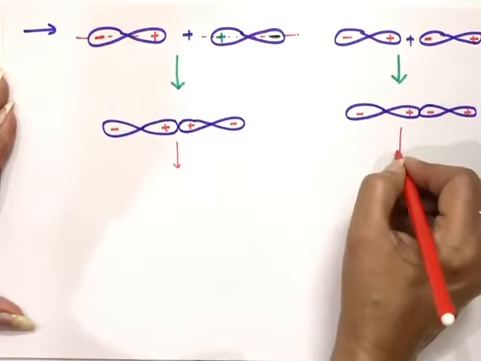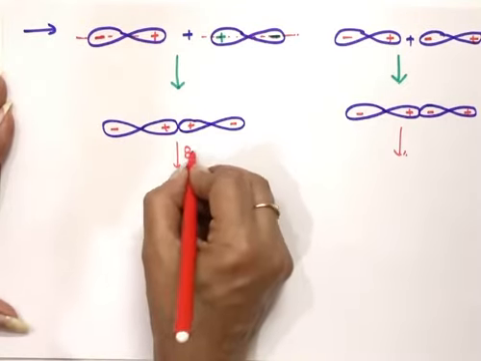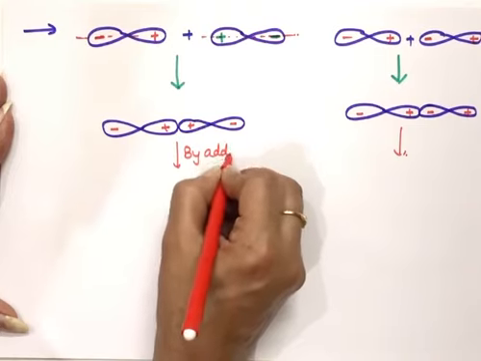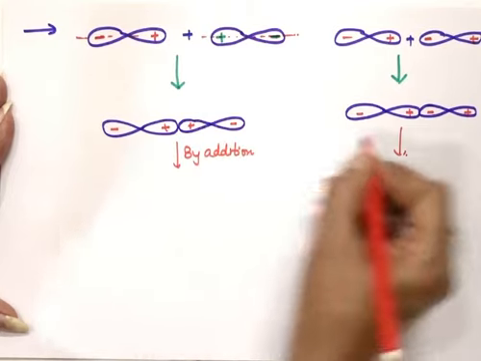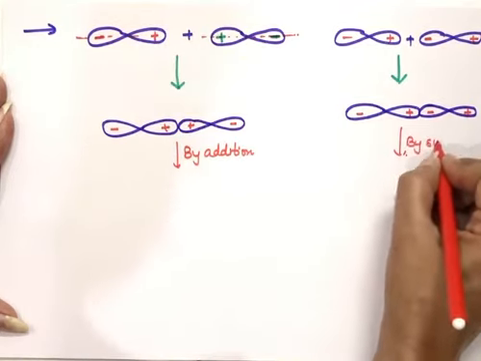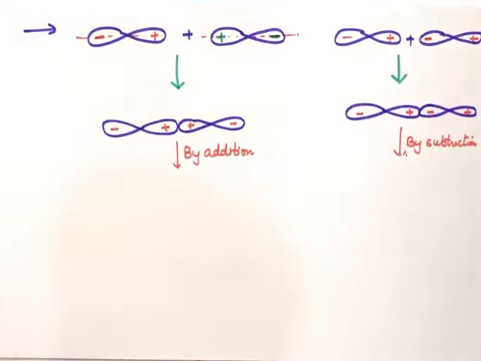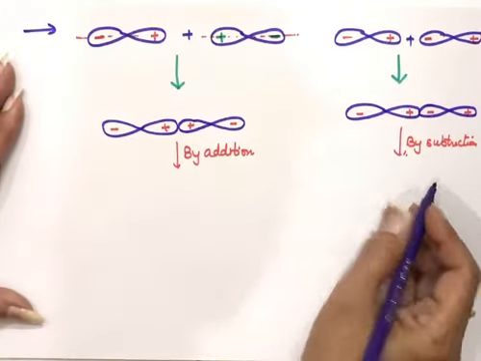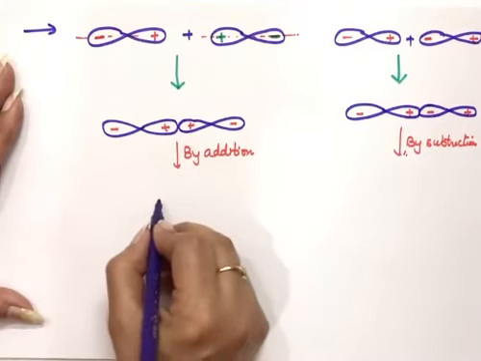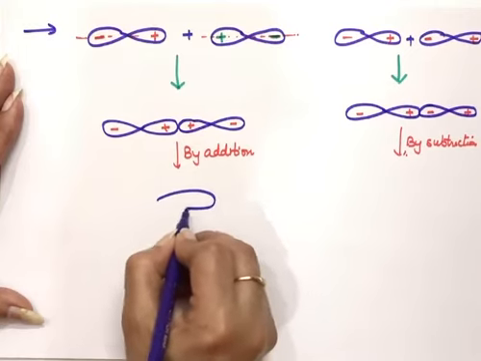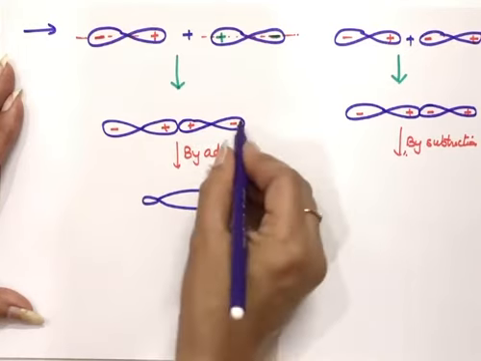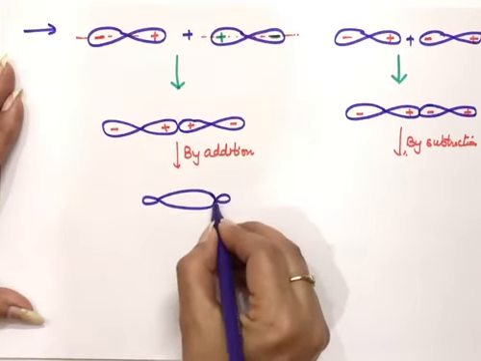Because of attraction, this is called addition of the two atomic orbitals, and here we will have subtraction. With addition, bonding molecular orbital will form, and with subtraction, anti-bonding molecular orbitals will form. And this middle wall will dissolve now because of attraction, and these lobes now will be of little small size like this.